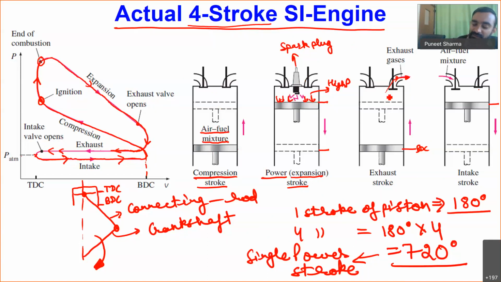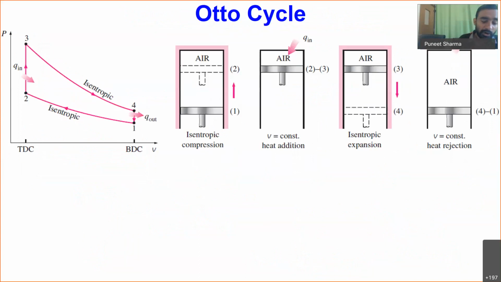Similarly for exhaust, we will be considering that we are having some heat sink, and with the help of that heat sink, we are removing the heat, and this is how we will try to bring our medium back to the original thermodynamic state. Okay, so let me show the Otto cycle over here.